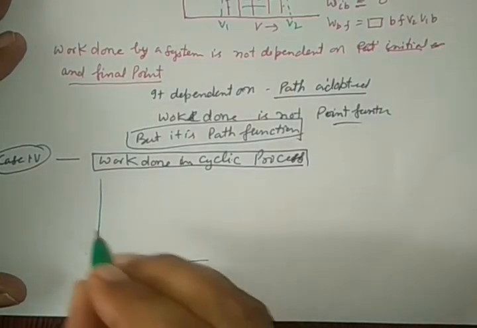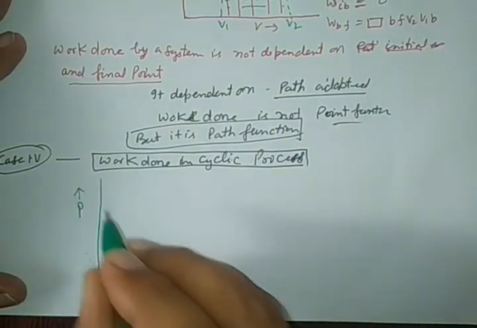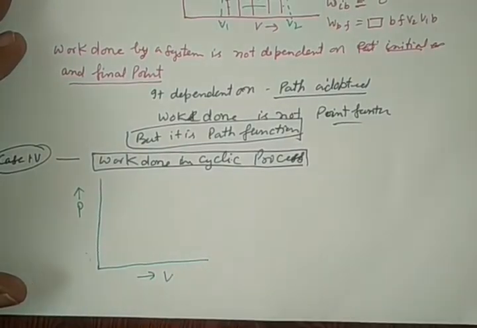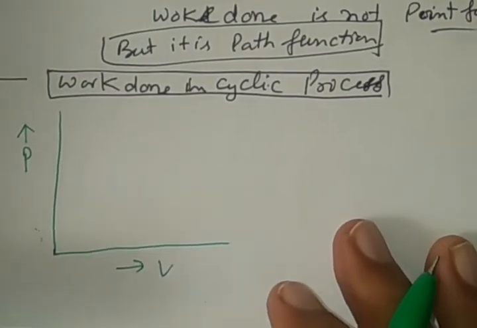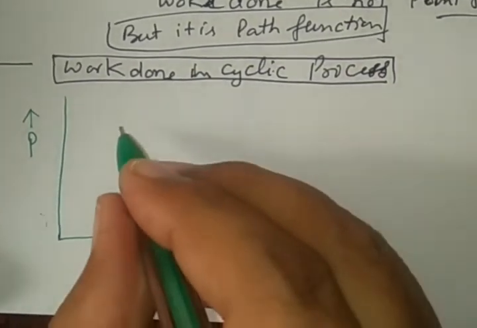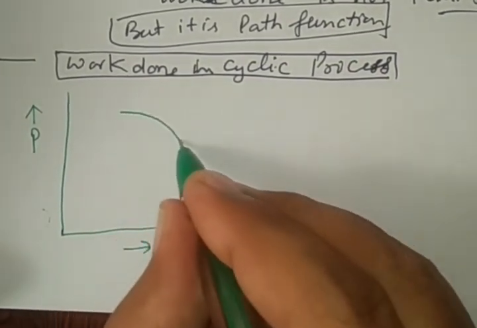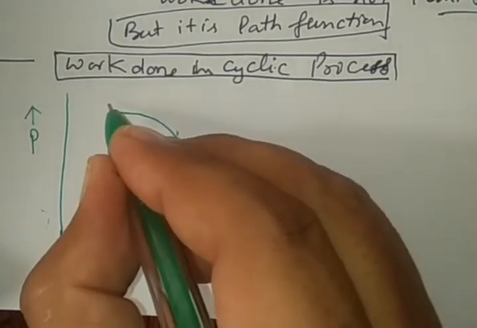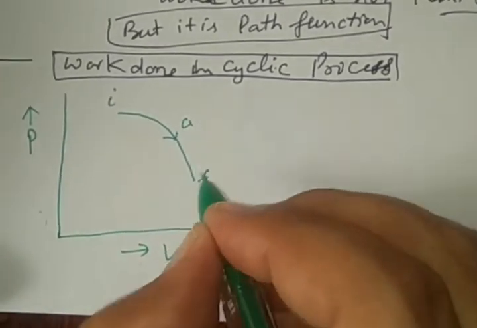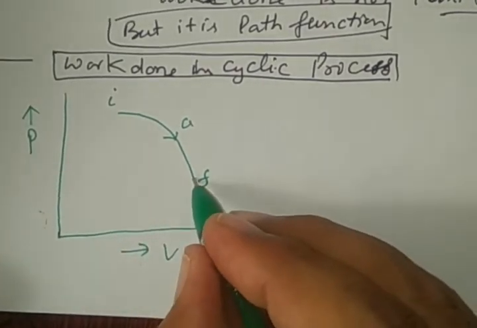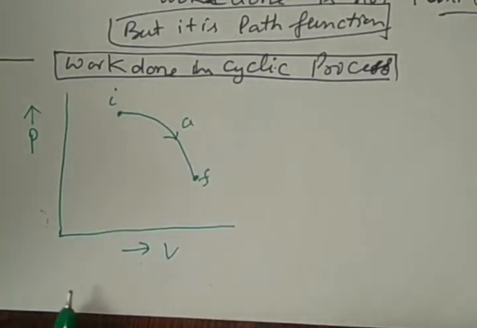This is the pressure-volume graph. In this, a system changes from initial position to final position, I to F, by way A to F.